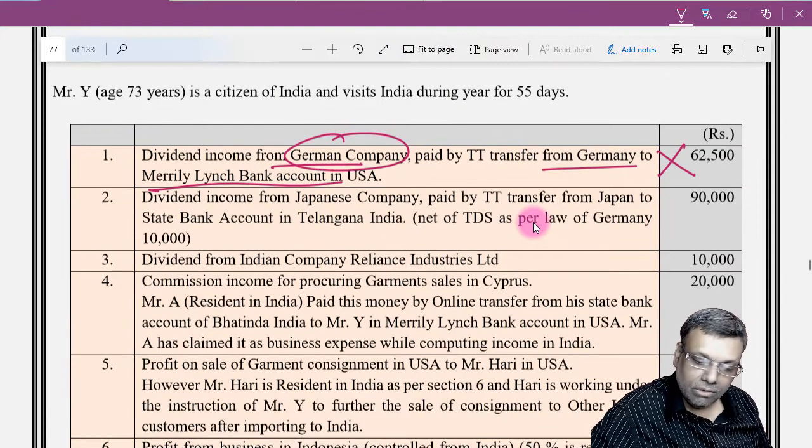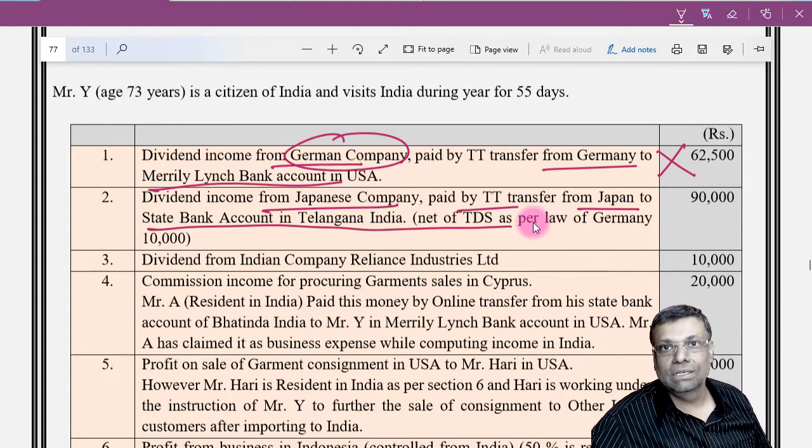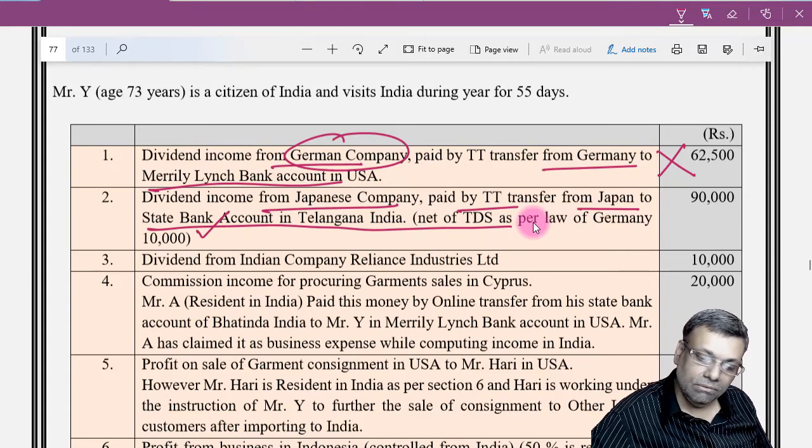Okay. Dividend from a Japanese company paid by TT transfer from Japan to State Bank of India, Telangana. So, wherever there is a transfer of money, what matters is the place where the receiving branch is situated. So, it is in India. So, you are receiving in a State Bank account in India, and that means it will be taxable in India because you have received it in India.